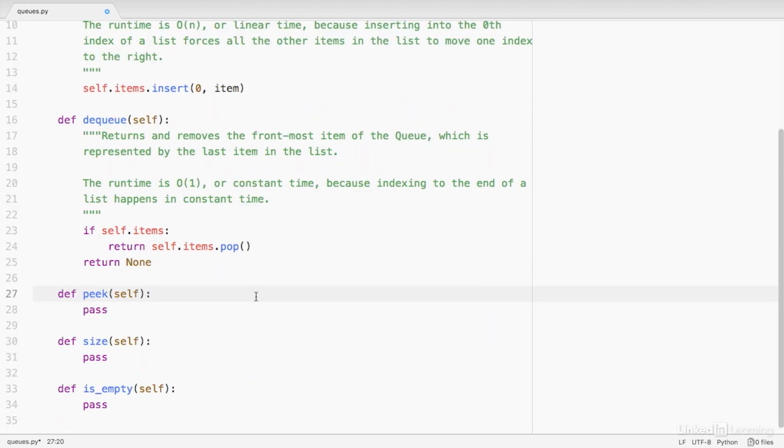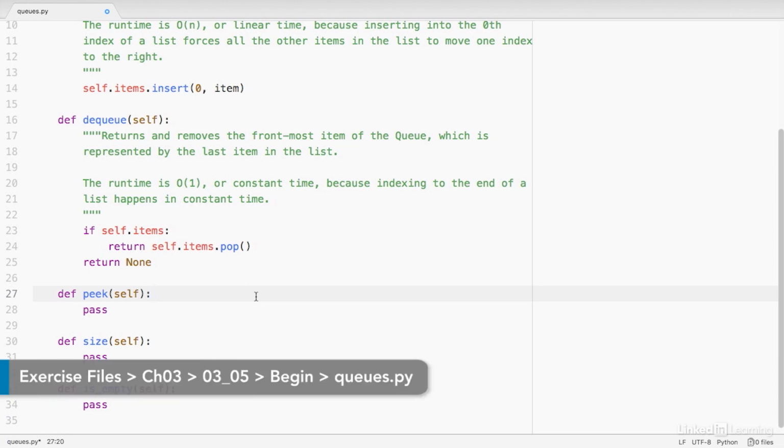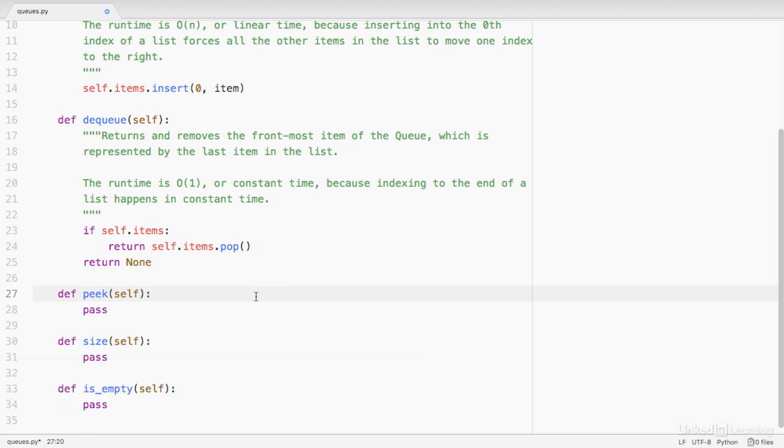We've covered the basic functionality with enqueue and dequeue, but what if we just want to look at what the next item in the queue is that's going to be removed next? We can use our peek method for that. Basically, all we need to do is just return the last item in the list, because that last item in the list is the item that's going to get removed next. So in terms of code, we can simply say return self.items at the negative first index.